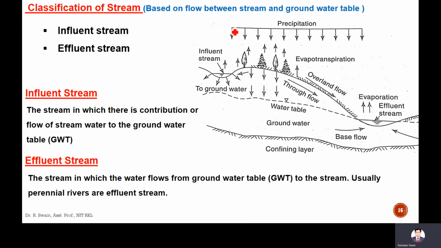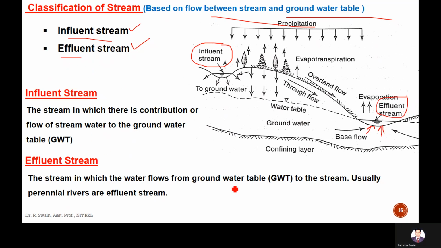So based on the direct flow between the stream and the groundwater table, streams can be divided into influent and effluent. Influent stream means the water flows towards the groundwater table, here. This is called an influent stream. If the flow is away from the groundwater table towards the stream, that is called effluent. So remember, towards the groundwater table, influent; away from the groundwater table, that is called effluent.